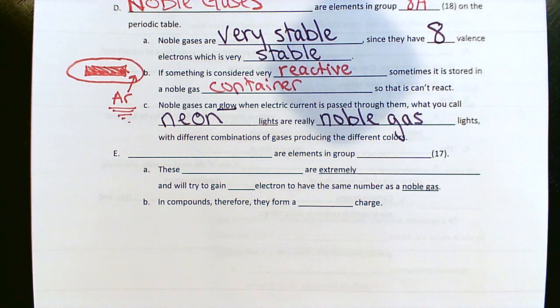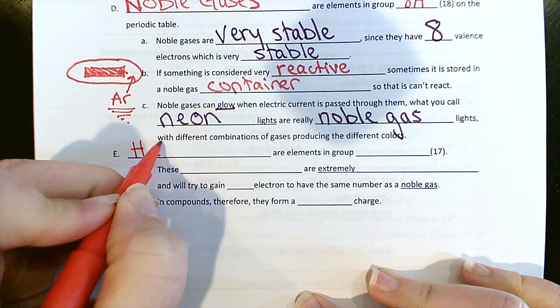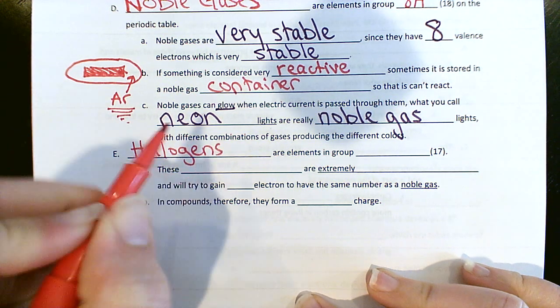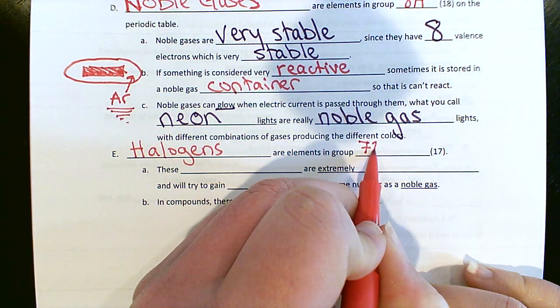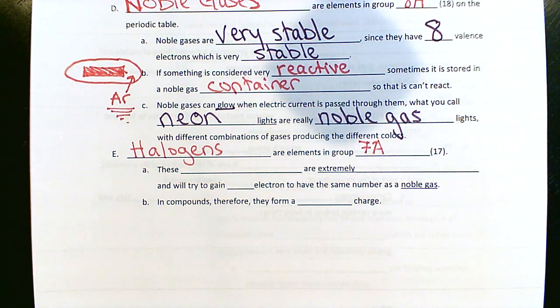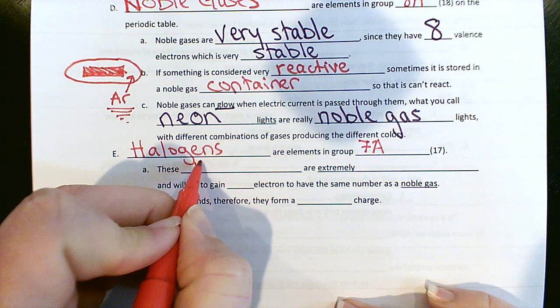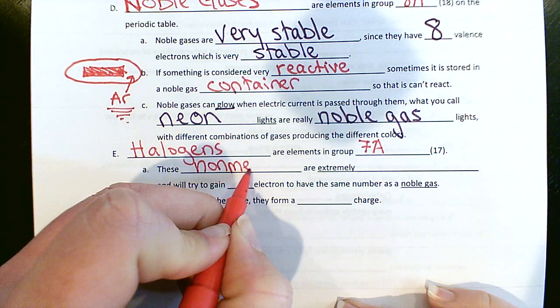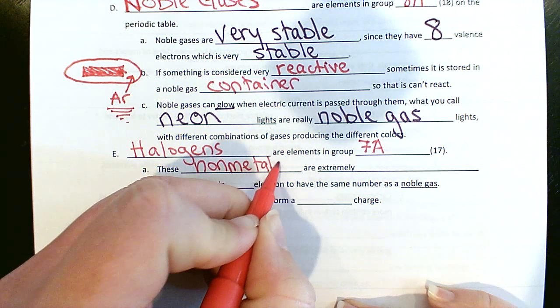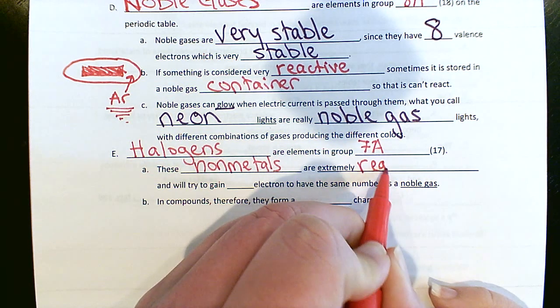And our last really important group we are going to talk about today are the halogens. Group, either you call it 7A or 17, depending on what periodic table you're using. And these are the most reactive nonmetals. So these nonmetals are extremely reactive.